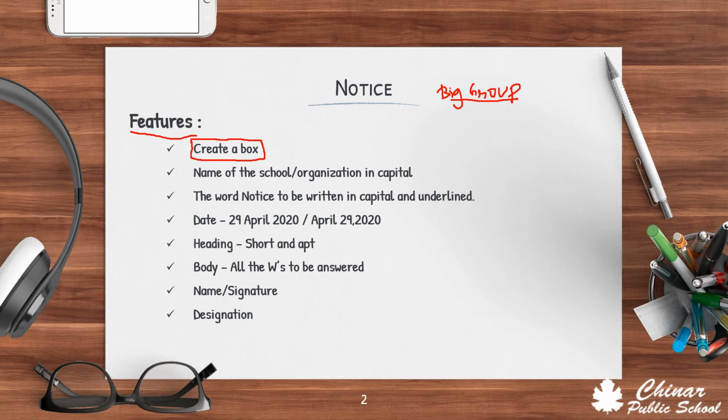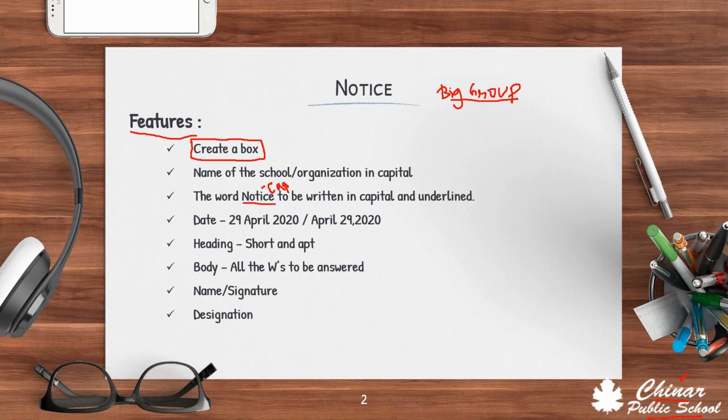First of all, you have to create a box, correct? After that, you have to write the name of the school or any organization in capital letters. It is very important to write in capitals. If a name is mentioned in the question, you will write that name. If not, you will write the name of your school. What is the name of your school? Speak loudly. Yes, Chinar Public School. After that, you have to write the word NOTICE in capital letters, neatly written with correct spellings and underlined.